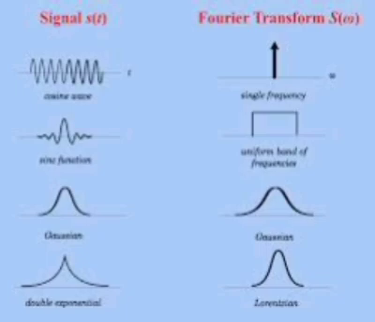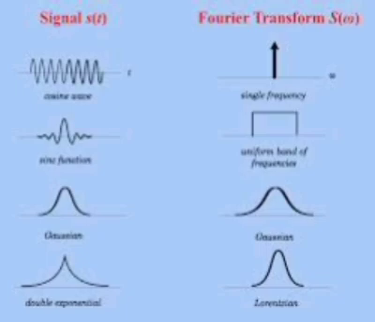Compression in time domain leads to extension in frequency domain and vice versa. Time differentiation property is only valid if f(t) tends to 0 as modulus of t tends to infinity. |F(omega)| whole square is the energy spectral density of the signal for energy signals.